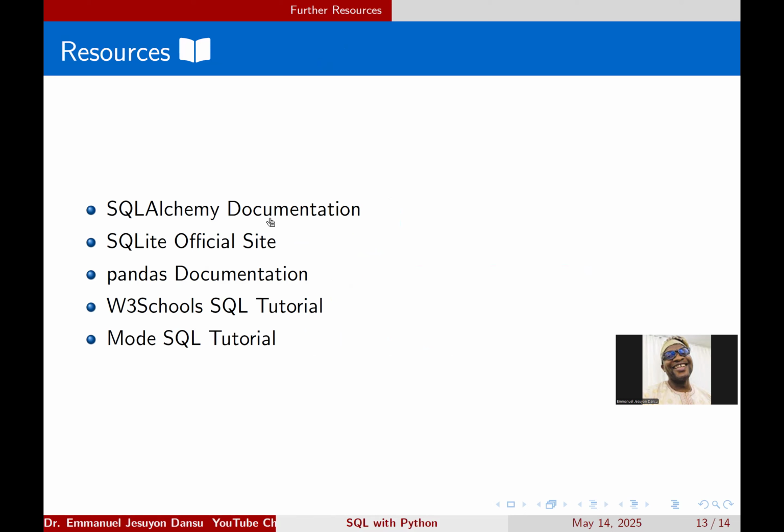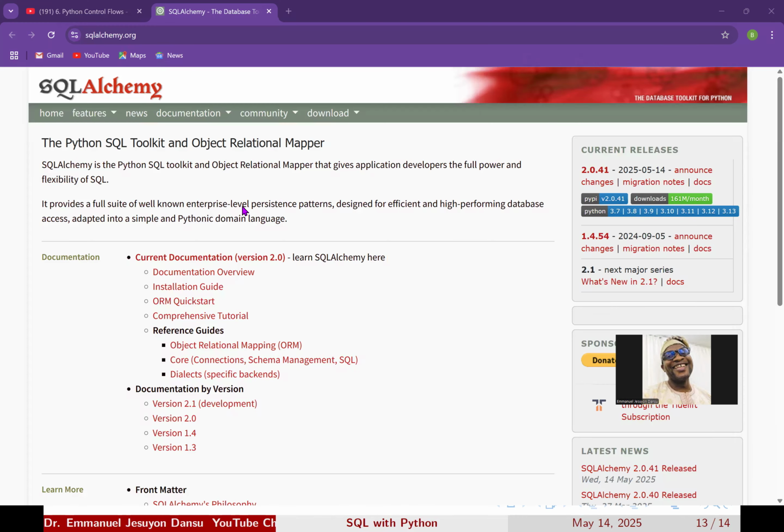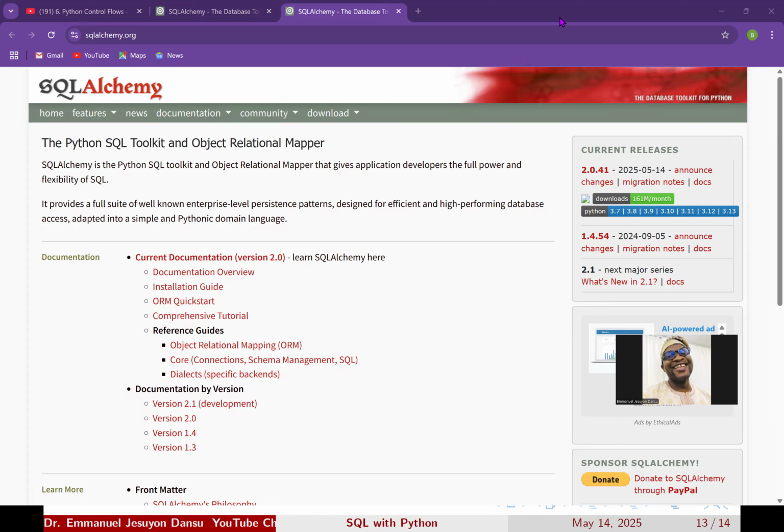So you have the SQLAlchemy documentation. SQLAlchemy is also another way of connecting Python with SQL, just like SQLite. If you click on this, it takes you to the SQLAlchemy page. The Python SQL toolkit and object relational mapper. ORM is object relational mapper, because we said SQL is a relational database kind of thing, right? SQLAlchemy is the Python SQL toolkit and object relational mapper that gives application developers the full power and flexibility of SQL. So SQLAlchemy helps to do some more advanced things than SQLite.